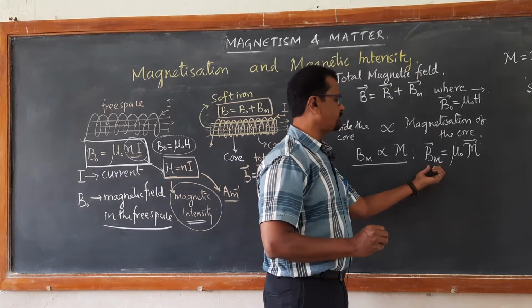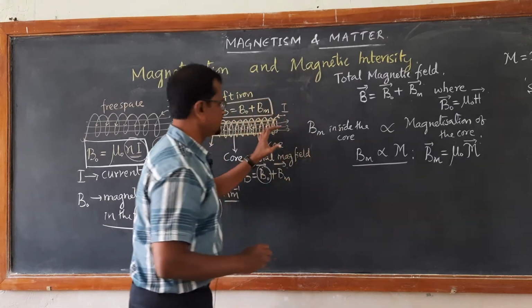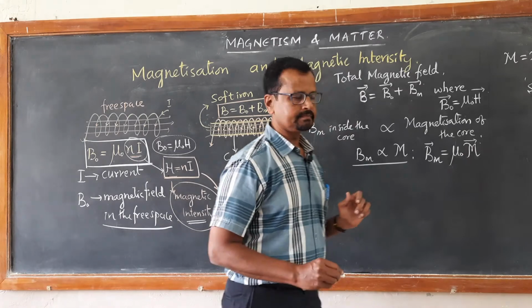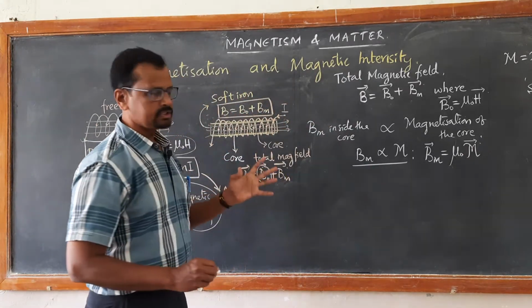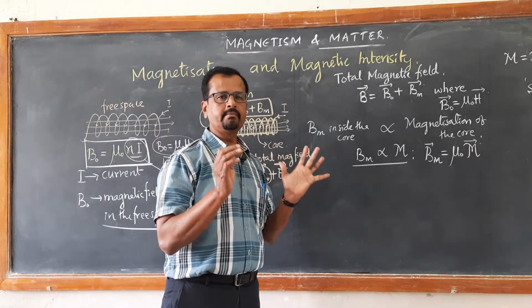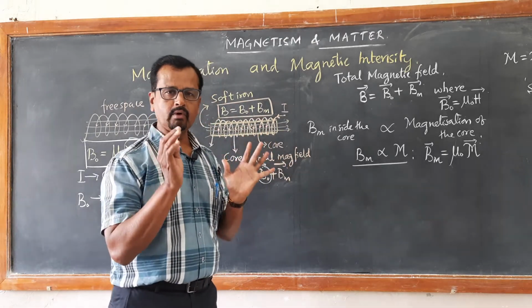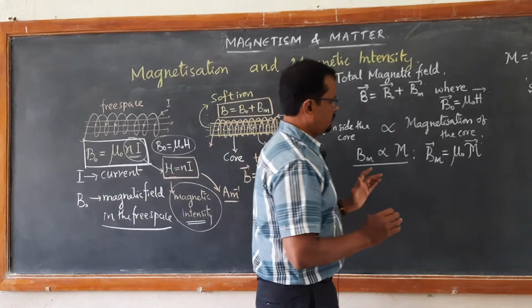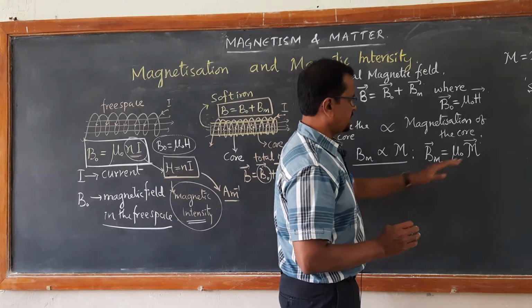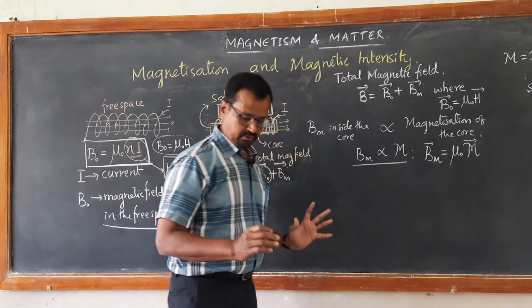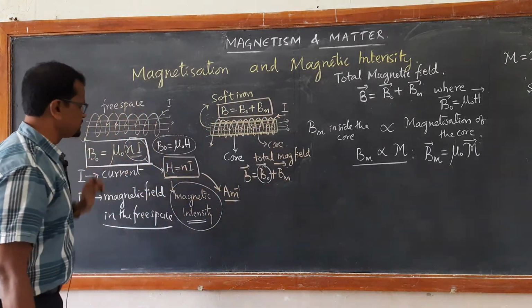So the magnetic field in the core that is developed is again depending on the magnetization. The magnetization is nothing but magnetic moment acquired in the material per unit volume, right? Now interesting thing is that again this magnetization is found to be depending on magnetic intensity.